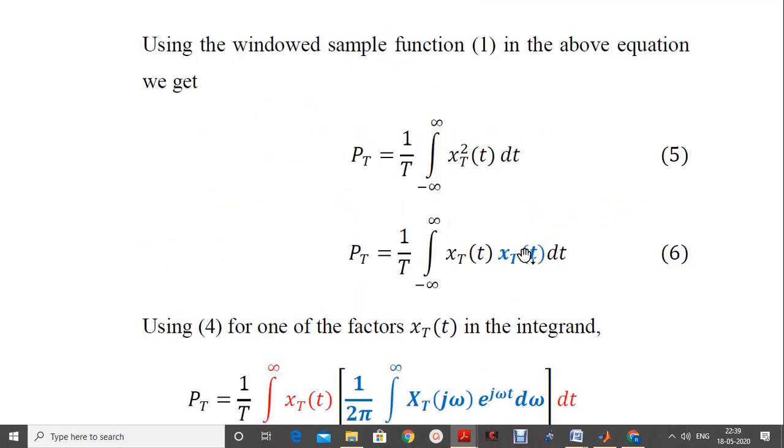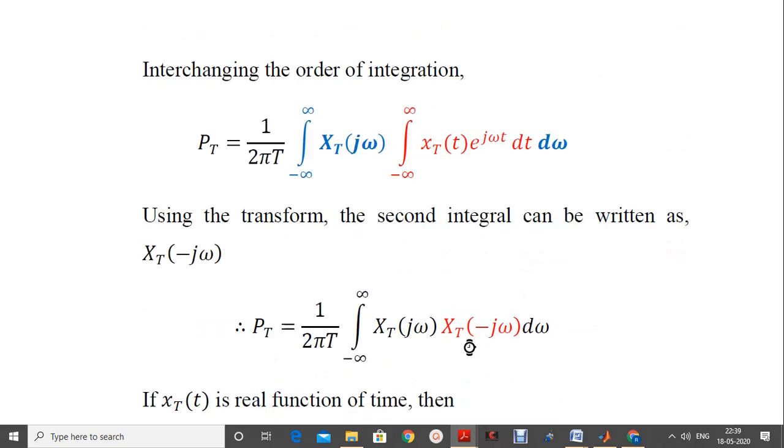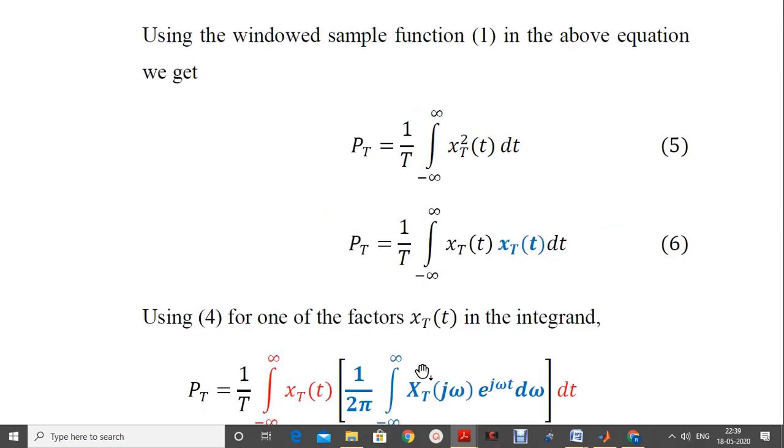The reason being we use one of the factors x_T(t) here in the integrand. One of the terms is chosen: the first term is retained in its original form and the second one is highlighted here. This x_T(t) represents the inverse Fourier transform of some particular function, or backward Fourier transform. So we will replace this blue-colored x_T(t) term by its inverse Fourier transform.